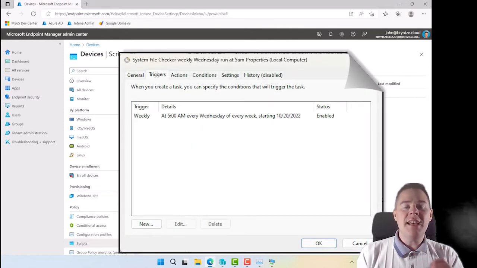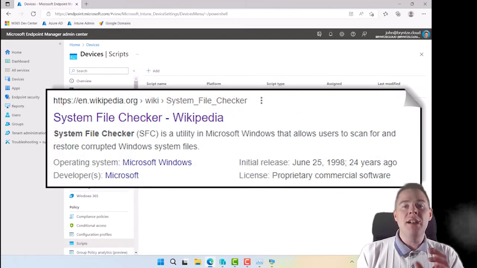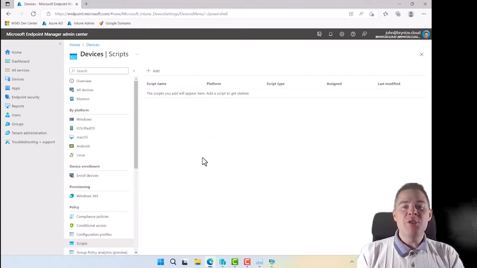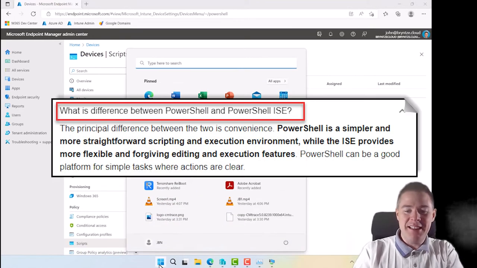And this scheduled task is going to run, let's say, every Wednesday morning at 5 a.m., and it's going to run the system file checker and then scan for problems on all the systems and repair them if it finds any. It's a pretty good habit to have. So let's start to write this script. We need to create a scheduled task, as I mentioned. I like to do that in PowerShell ISE.